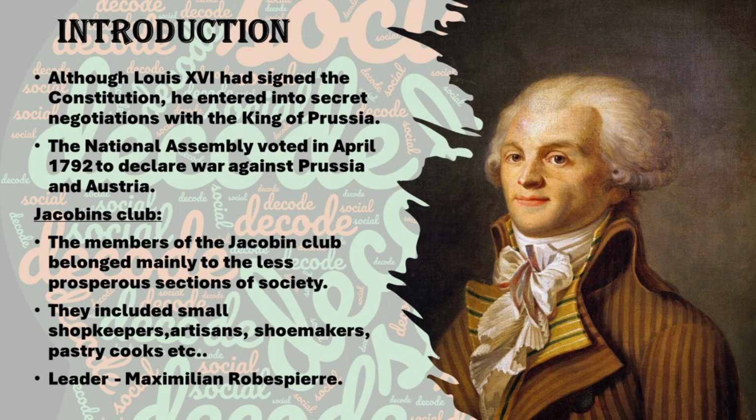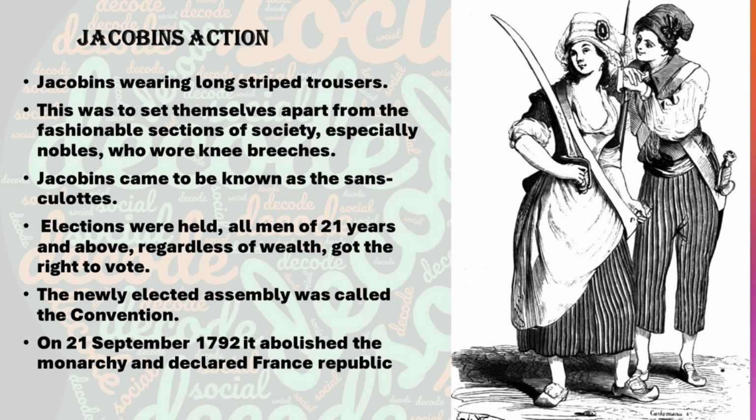As I already told you, Maximilian Robespierre was the leader of this club. The club members used to wear long striped pants, or long striped trousers. Why did they prefer these? During that time the nobles used to wear knee breeches. What are knee breeches? Pants till the knees, like shorts. Opposing their ideas, the Jacobins wore long striped trousers, out of fashion. So the Jacobins are also known as sans-culottes, which means without knee breeches.